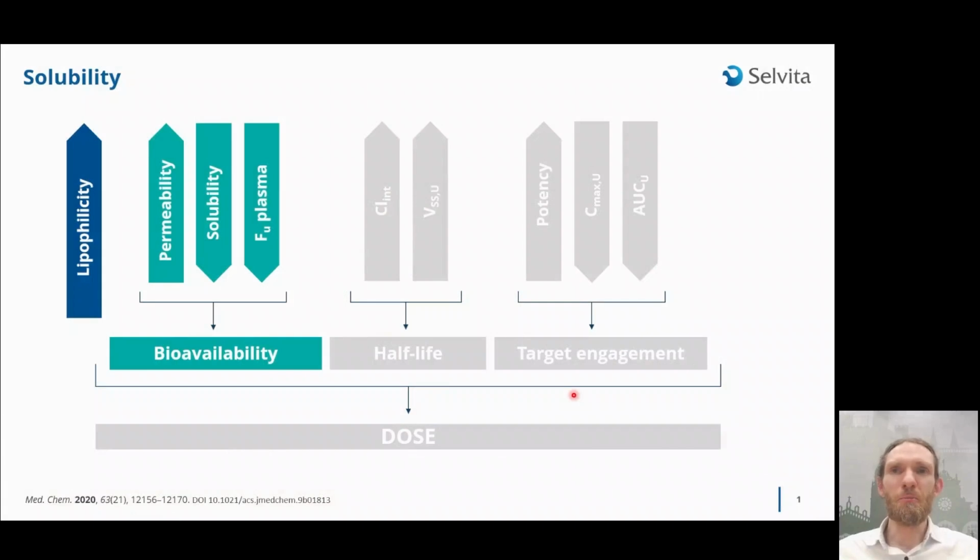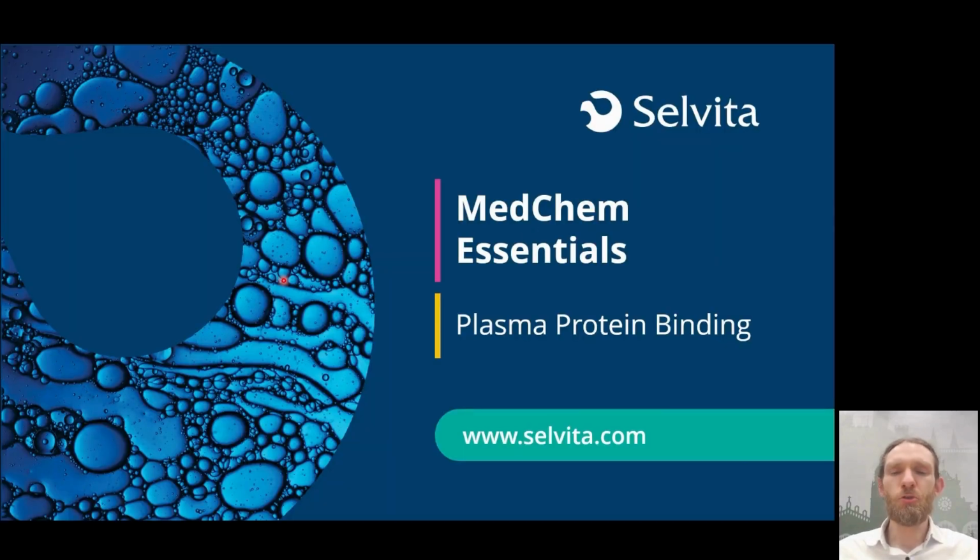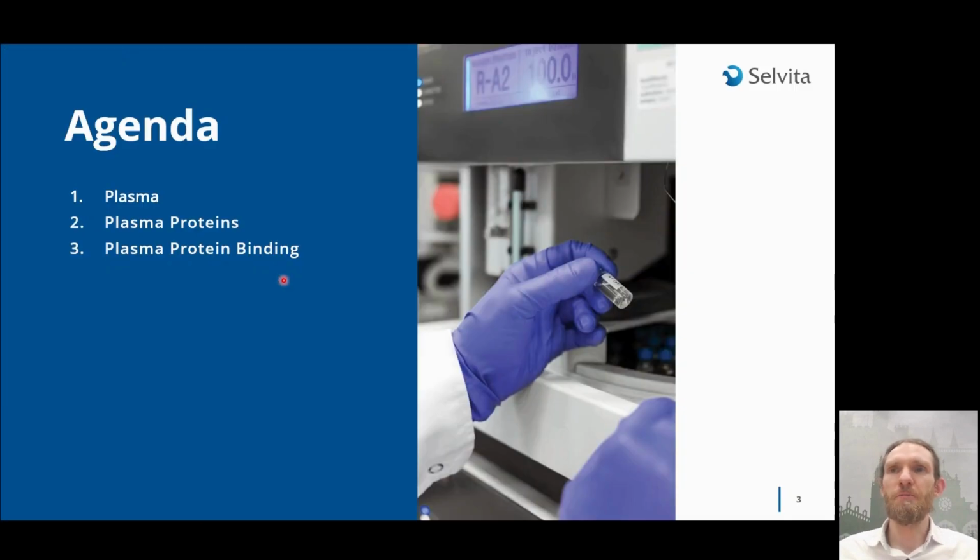Today we move to a new topic, which is fraction unbound in plasma. The focus of today's presentation will be, first, plasma composition: what is plasma? Then we'll describe different plasma proteins and their properties, and finally move on to plasma protein binding.